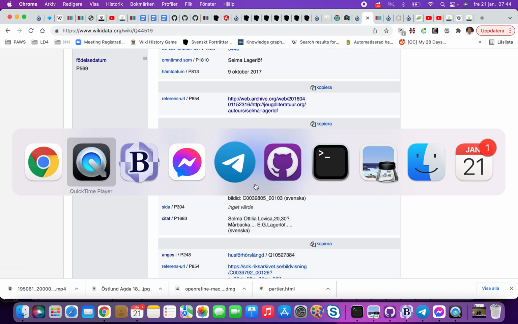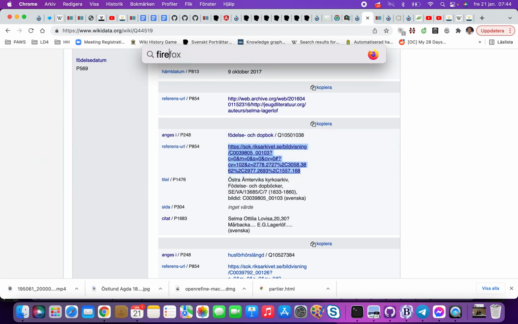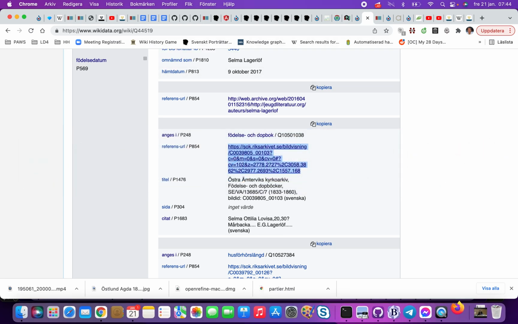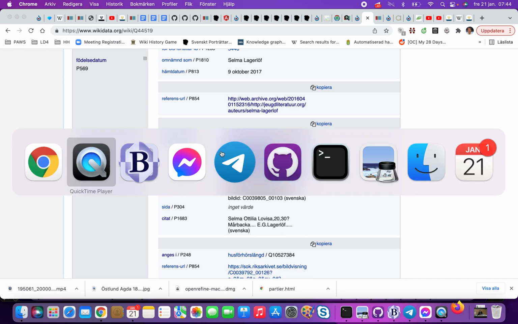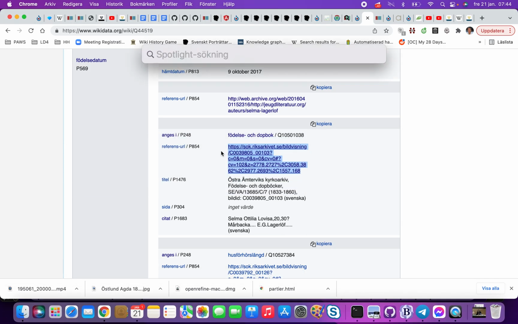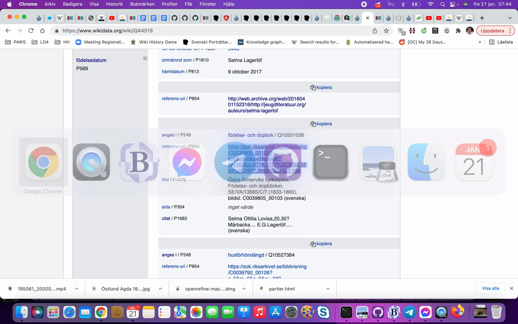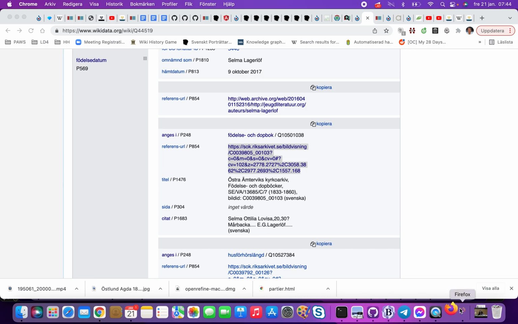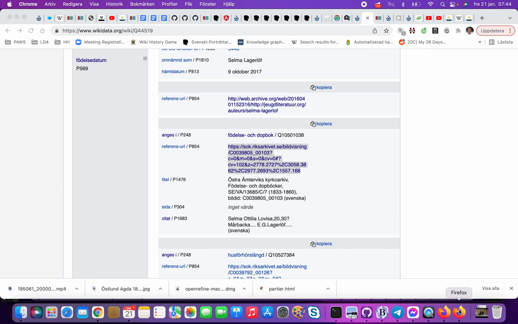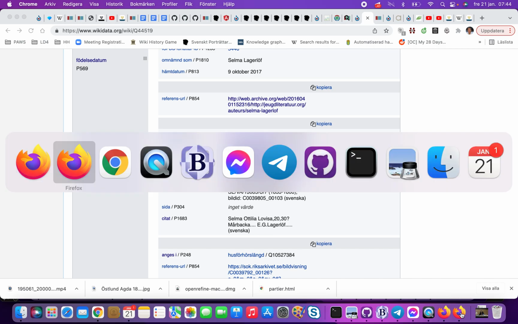I have to open up Firefox for that, I think. Here it is. I have some problem with that platform, looks like. Here it's coming.